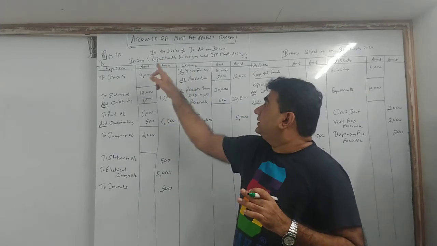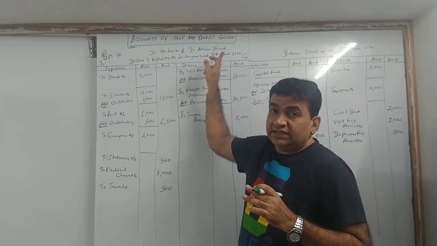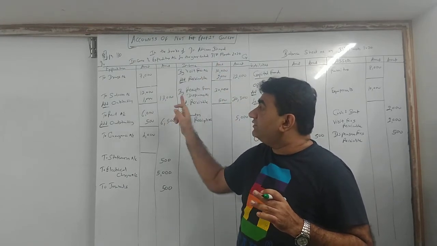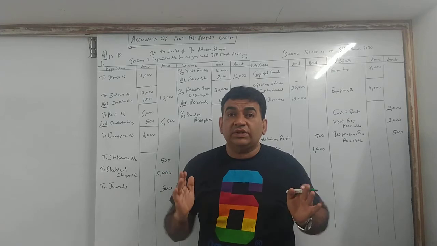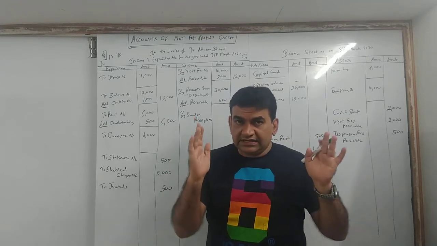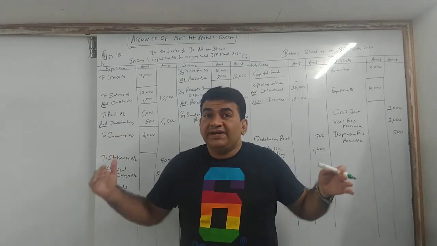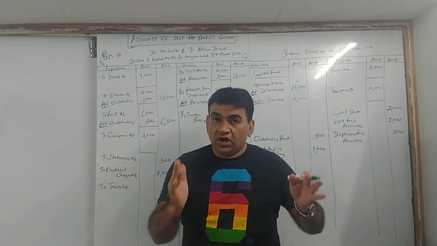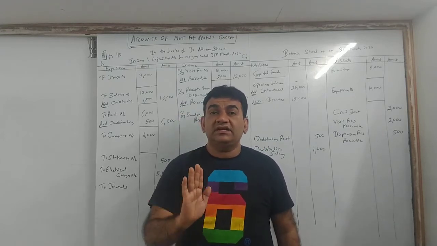That means the year is over on 31st March, and I have 1,000 worth of medicines lying with me. Understand this. During the year, I have purchased total medicine of 7,000, of which on the last day of the year, 1,000 worth of medicine remains.